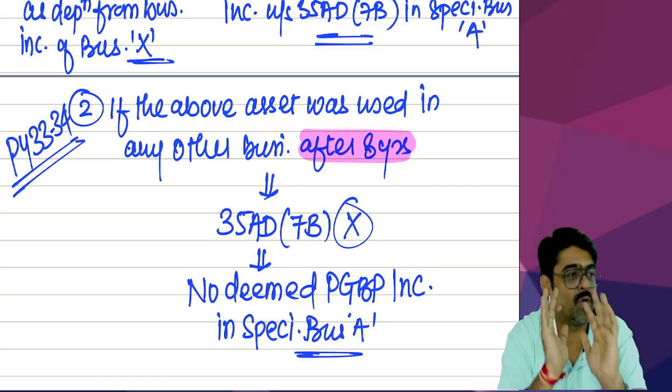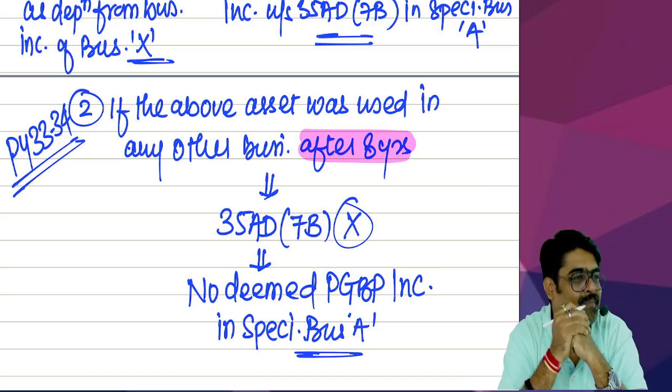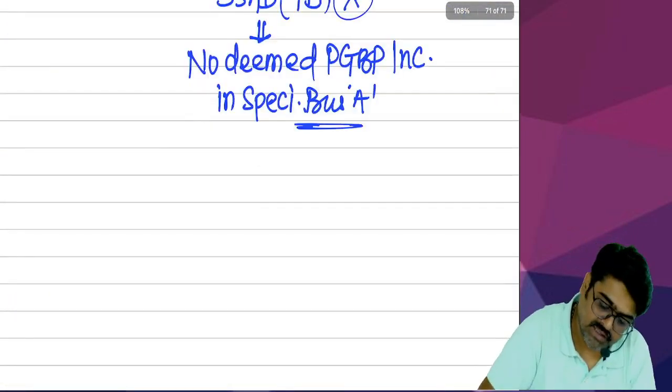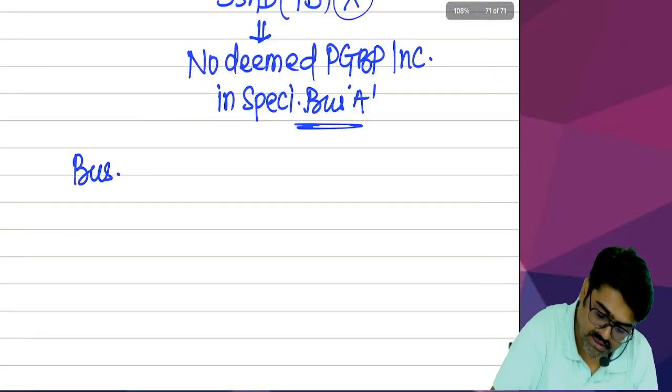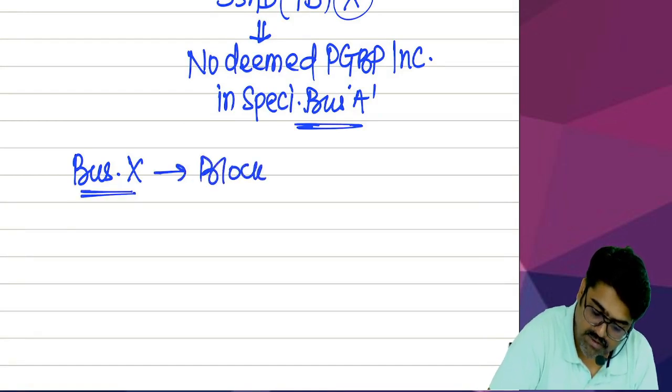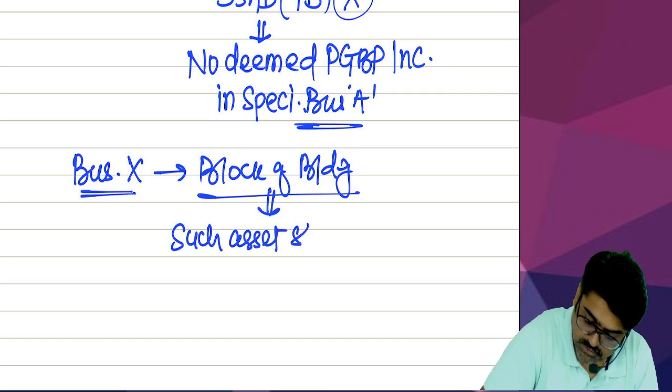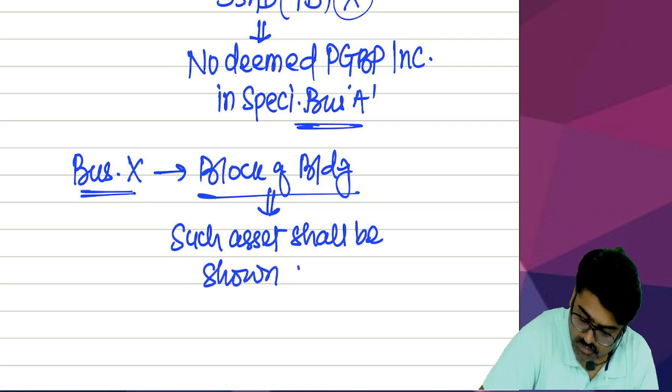Understanding? What will be the actual cost of this asset now? Now the same thing will happen, no? Now what are you supposed to do? In business X, now the asset will be there in business X. So in business X, the block of building will be there. Tell me, in the block of building, such building shall be shown as what? Shown as addition. Now that asset is coming to what?